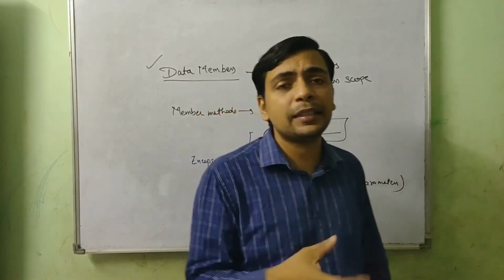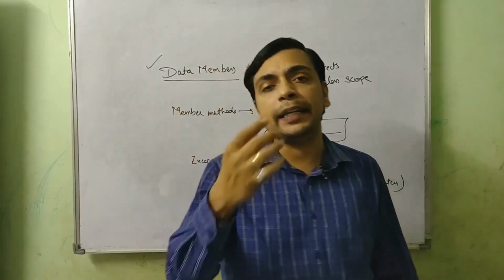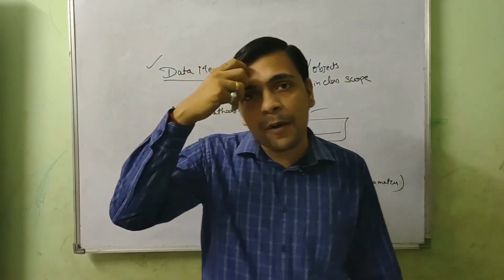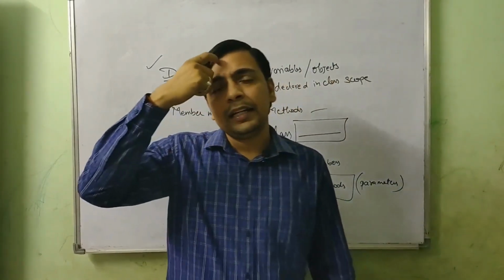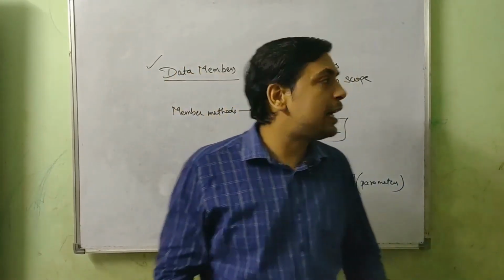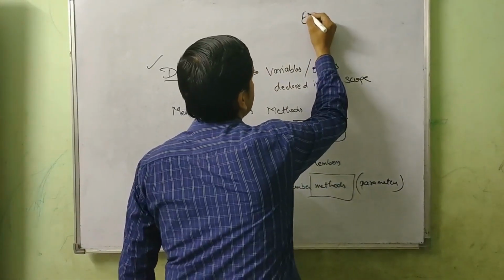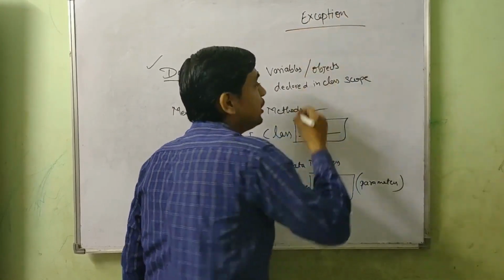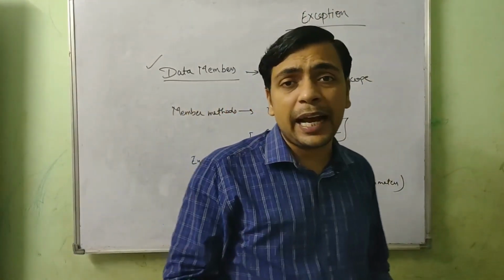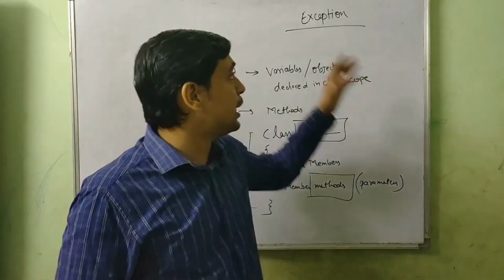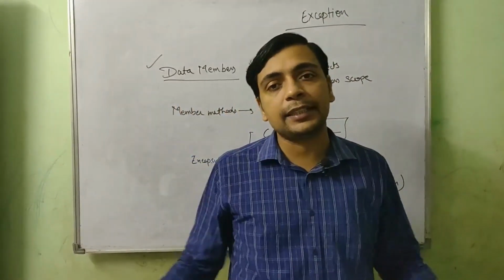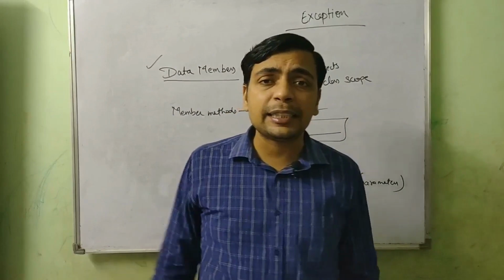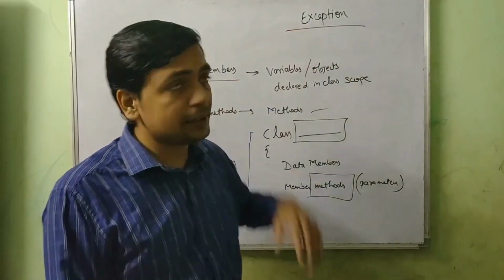Now let's see one more example, an example of inheritance. Do you remember when I performed exception handling? At that time there was a class, the Exception class, and I told you this class can handle all types of exceptions, and I gave you a reason for that. The reason was that the Exception class is the superclass of all the exceptions. That means the rest of the exceptions are inherited from this.